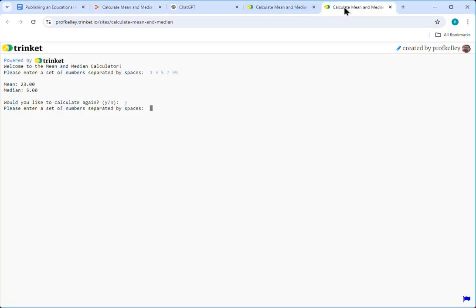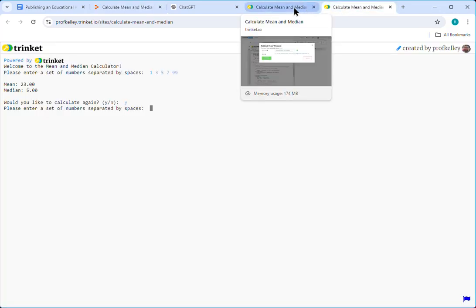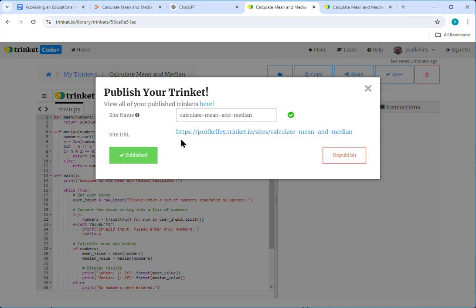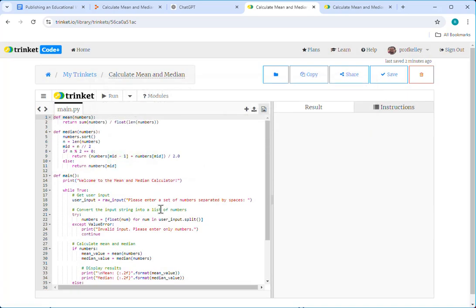Alternatively, you can choose to work with Trinket. And if you're choosing to work with Trinket and you know you're just going to be publishing it to the web, then you can kind of just skip working with Replit, and you can take it from ChatGPT directly to Trinket, being sure to tell ChatGPT to use Python version 2 without libraries, and then paste the code and run it and share it. So there you go.